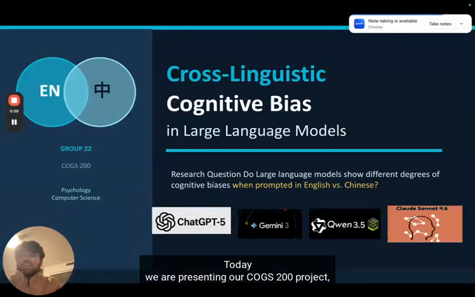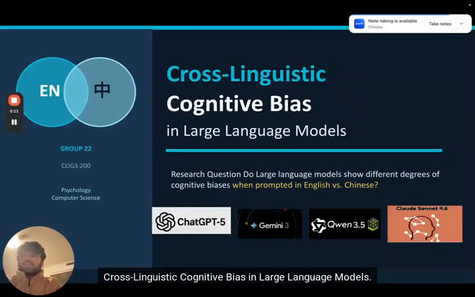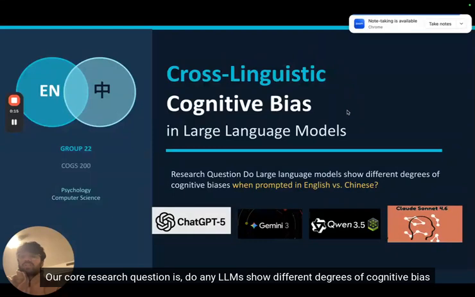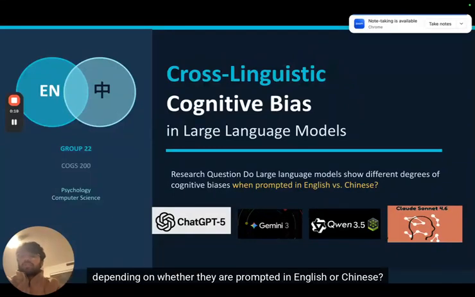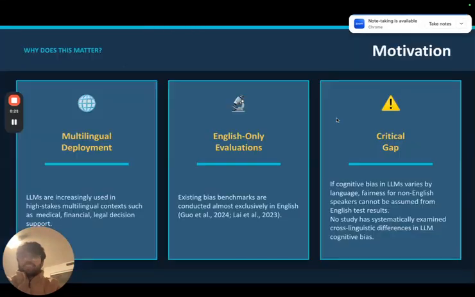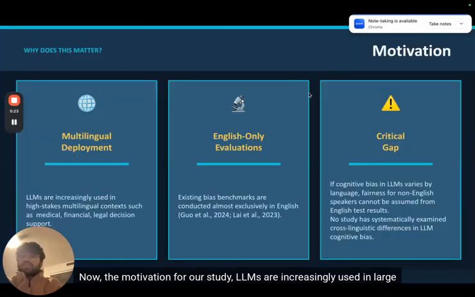Today we are presenting our COX 200 project, Cross-Linguistic Cognitive Bias in Large Language Models. Our core research question is, do LLMs show different degrees of cognitive bias depending on whether they are prompted in English or Chinese?